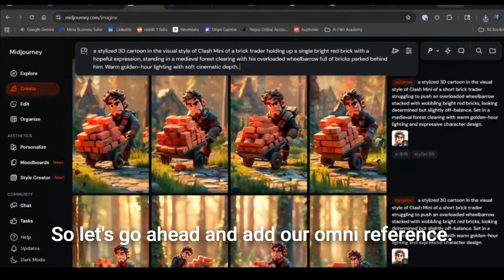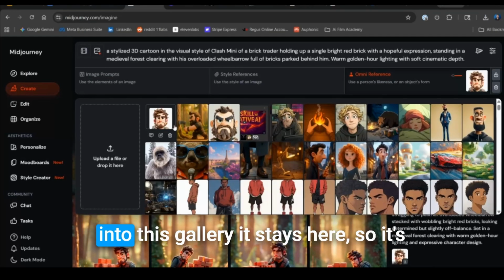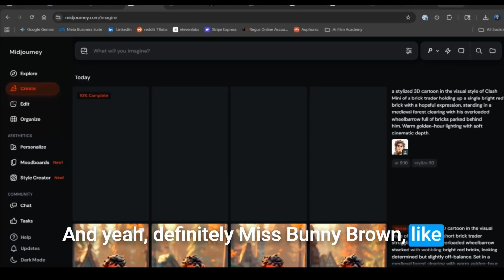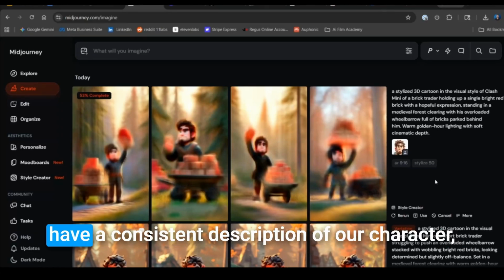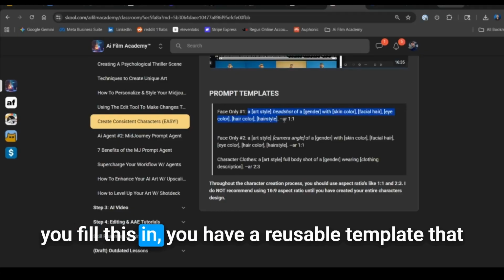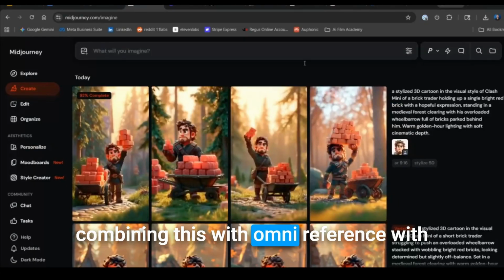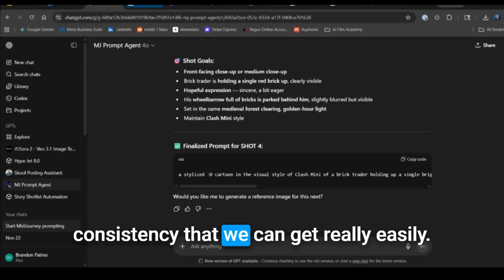So let's go ahead and add our Omni reference. Click right here. Once you've uploaded an image into this gallery, it stays here. So it's really easy to just click, send. And yeah, definitely, the Omni reference is amazing how much easier it makes character consistency, especially when we have a consistent description of our character, which is what these templates give you. Once you fill this in, you have a reusable template that describes your character the same way every time. Combining this with Omni reference with some type of LLM, it's just amazing the consistency that we can get really easily.